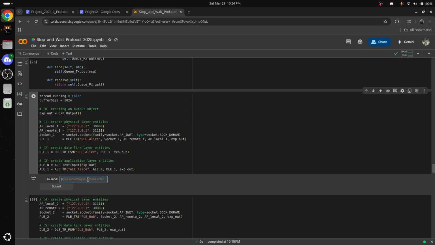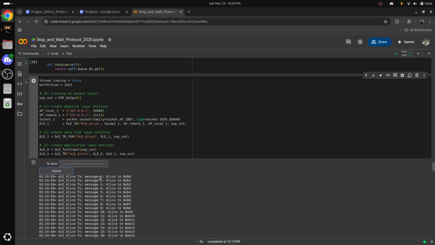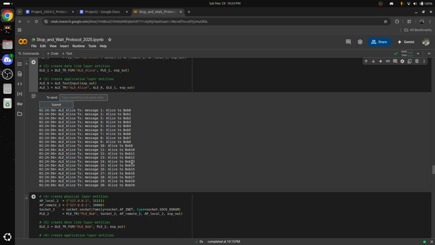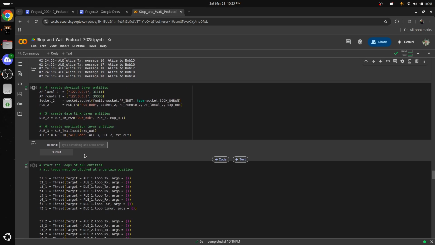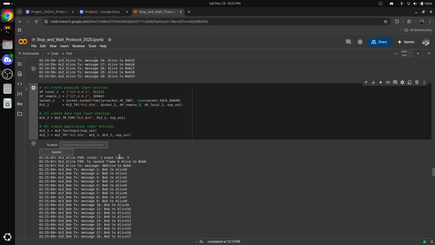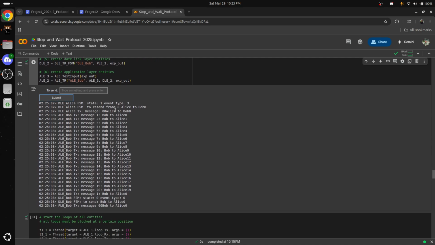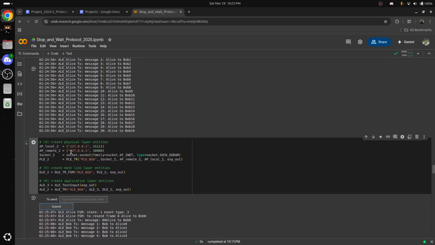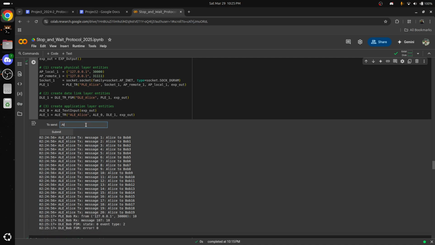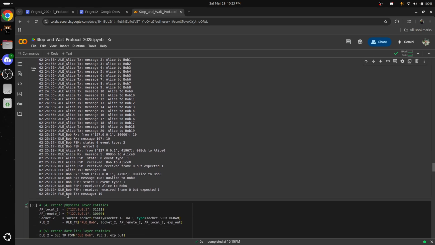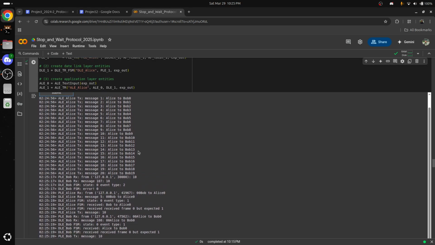So as we can see in the output here, if we write Alice to Bob and then we send, we can see that as of now we don't have any packet loss or any packet duplication. So let's do the same with Bob to Alice here real quick. However, we do see that we have an error where it has to resend the frame. So I'll keep doing this until we see a packet loss or a packet duplication, just so we can see both errors.